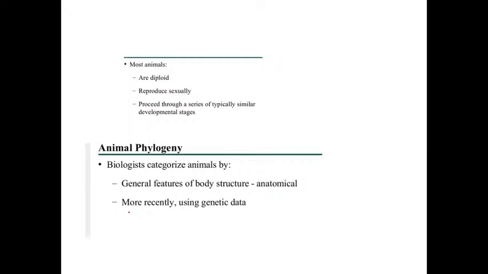Then tissue grade of organization is found in some other animals, the diploblastic animals, and organ grade of organization means that some animals have differentiated organs. So in some animals only cellular grade of organization is found. That means each cell functions in a different manner. But in some groups, a group of cells will function together, and a group of cells is called a tissue. That is known as tissue grade of organization.